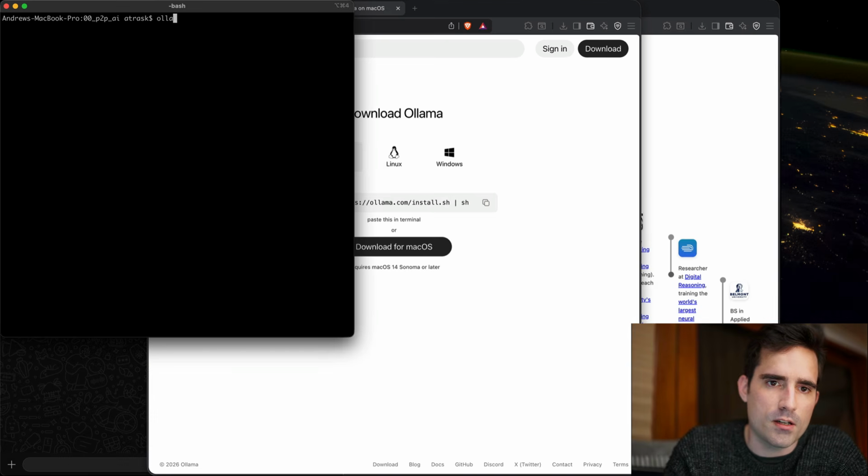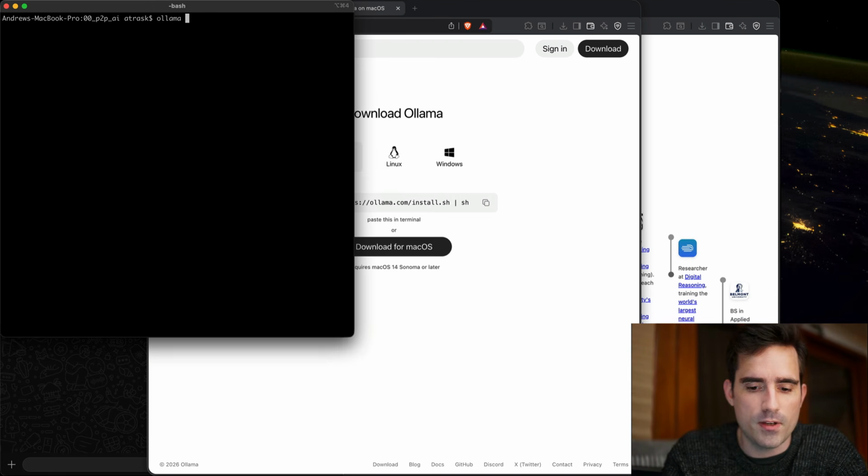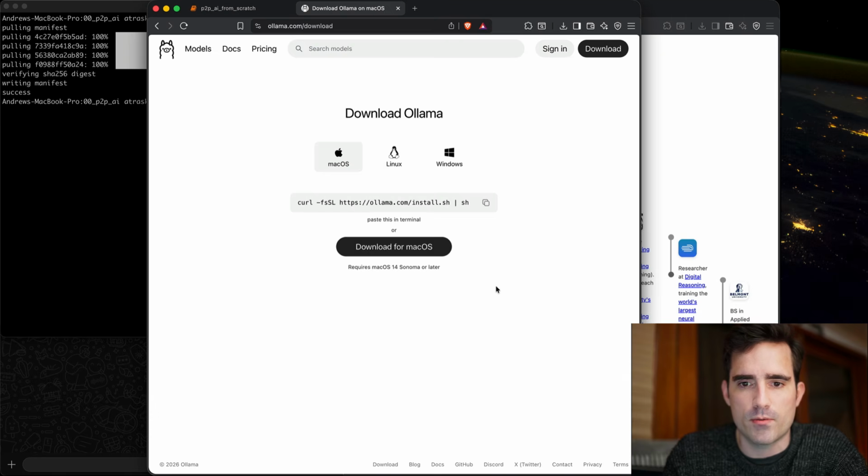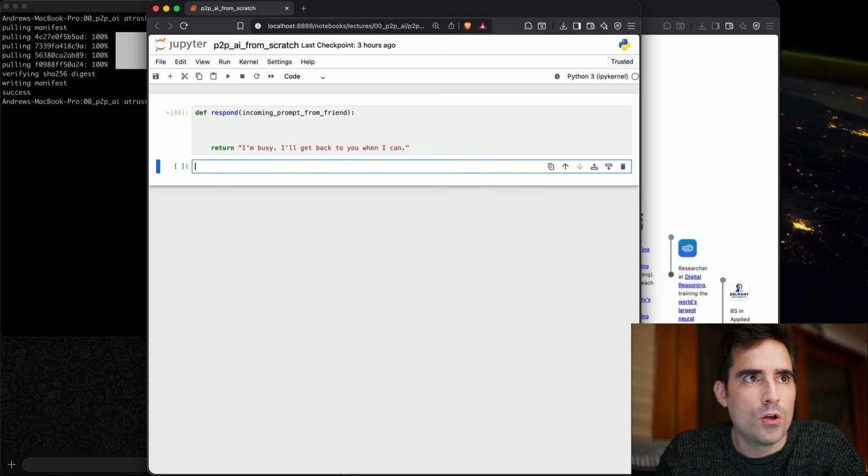Once you have that, it'll also install a command line interface, and you can go ollama pull gemma4, and that will download a model called Gemma 4. As you can see, I've already downloaded it, so that went super fast. Great. So with that, let's go ahead and start writing our code to upgrade this responder with code from Gemma 4.